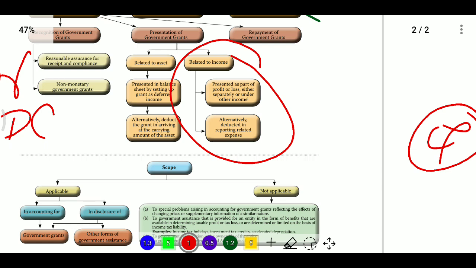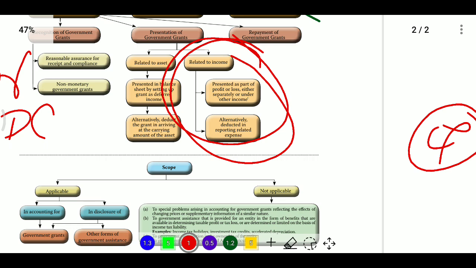Examples are immediate startup of business or relief measures, subsidies for staff training expenses, for research and development, for incurring expenses to protect the environment, or subsidy to sell goods at lower prices. These will all be provided. An entity shall do accounting for this type of government grant. How can we account for government grants related to income?